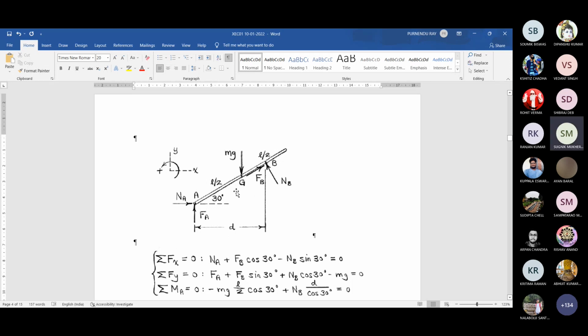Now it could be there also, but if it is trying to move upward in this way, so tendency of movement is upward or real movement is upward, so friction resistance will be opposing that movement or tendency of movement. So it will be vertical downward. And in that case, the contribution of FA in sigma Fy is equal to 0 will be minus FA. Instead of this plus FA for the first case, it will be opposite to that.